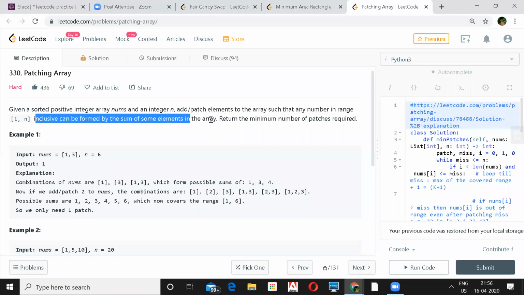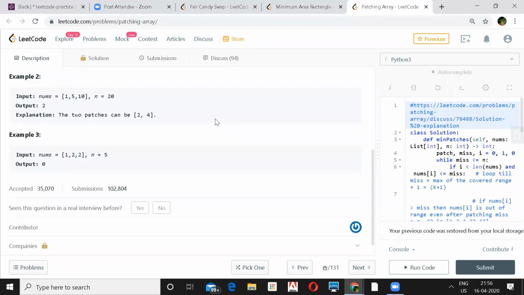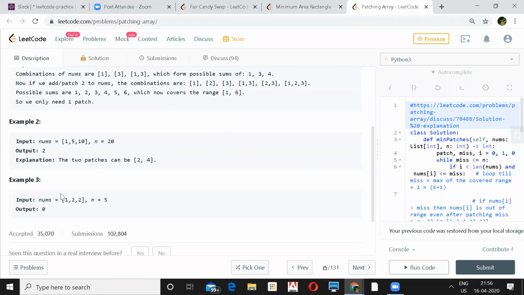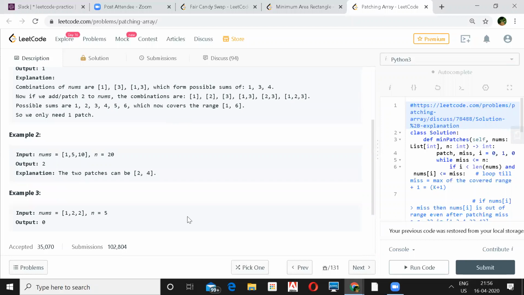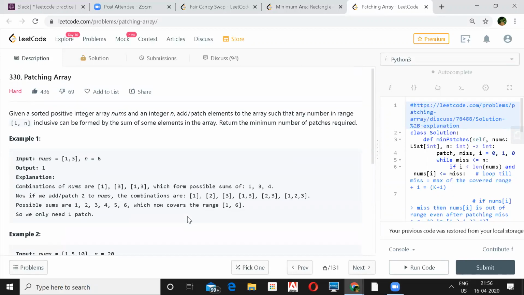Just to clarify on the question, we cannot use the same element twice, right? Can the same element repeat twice in the array itself? Yes, in examples 2 and 3. I see, makes sense. But we can only pick the element the number of times it occurs in the array, right? I cannot pick 1 two times to make 2 or 1 three times to make some number. No, that way you can form all the numbers with 1 only.